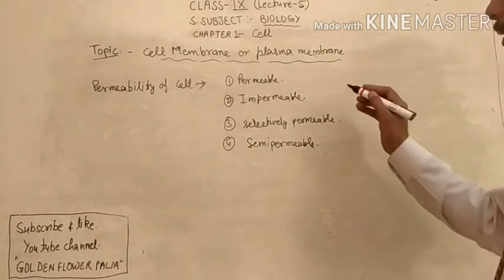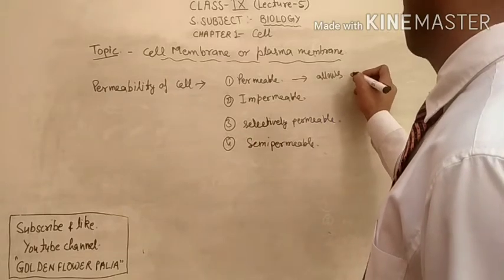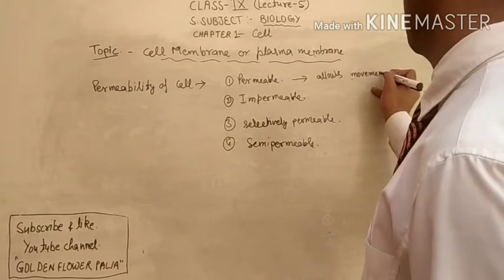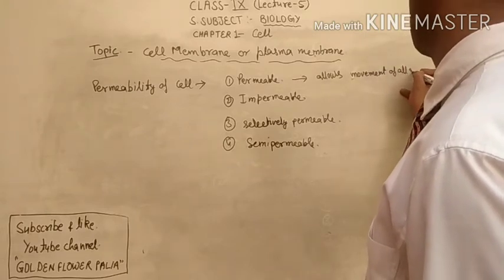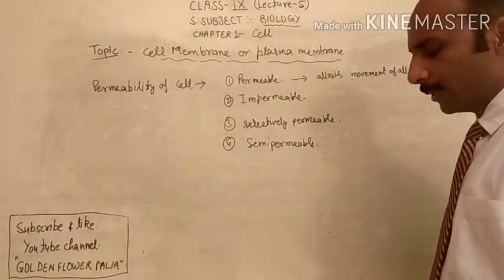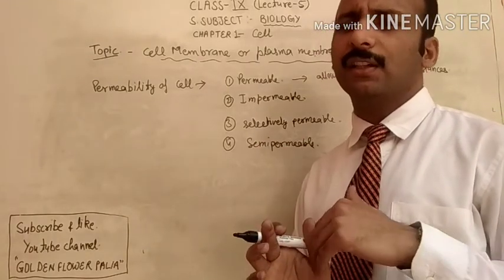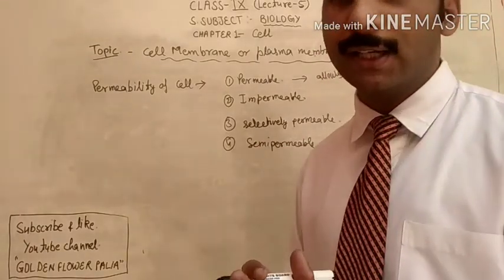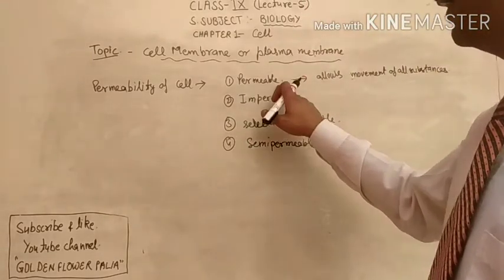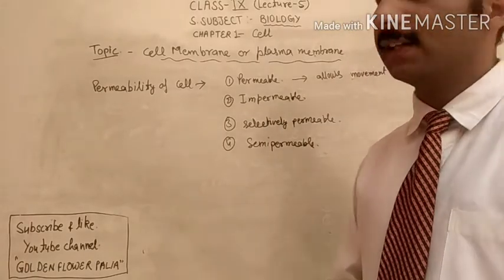First one is permeable, means allow movement of all substances. Plasma membrane will not stop anything. Any substance can go inside and any substance can come outside. That is called permeable.